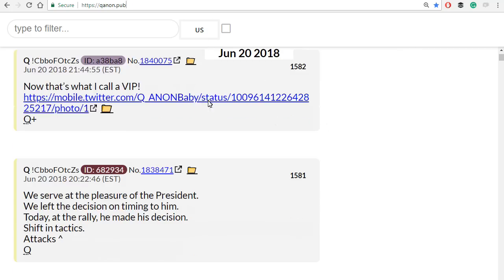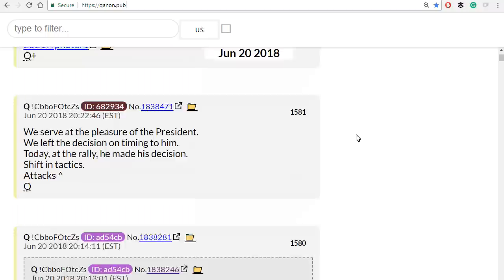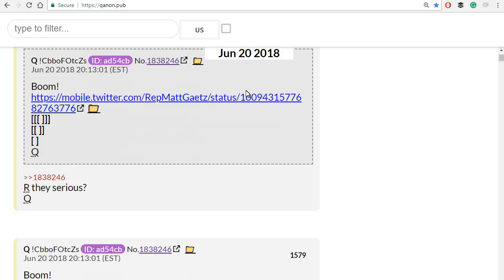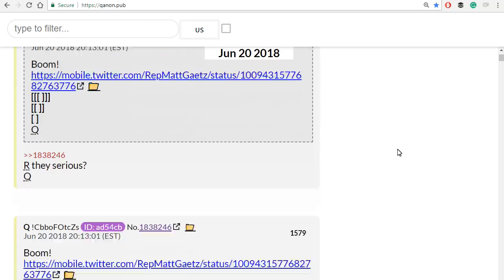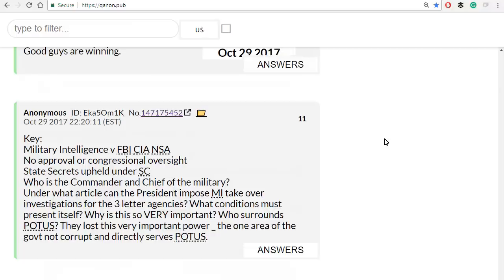Sometimes the posts involve links to articles, sometimes videos. This is a post by Q on June 20th. Q uses boom a lot, posts a link, and then we have a series of brackets. Brackets have a specific meaning. Everything has a specific meaning, actually.